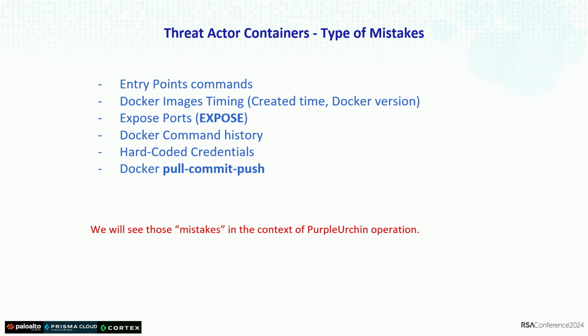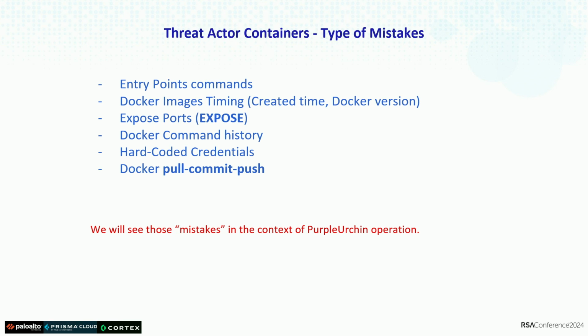Knowing that, we are going to talk about a couple of mistakes that the threat actor may make when they use a container. As I said before, containers are complex artifacts. It's not a binary. It's practically an operating system that you build, a small operating system that you deploy. It has a file system, it has more artifacts, but it's not a binary. It's a whole system inside.